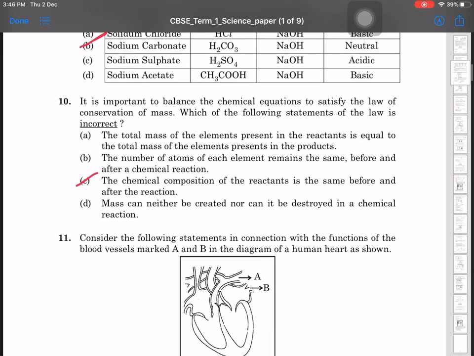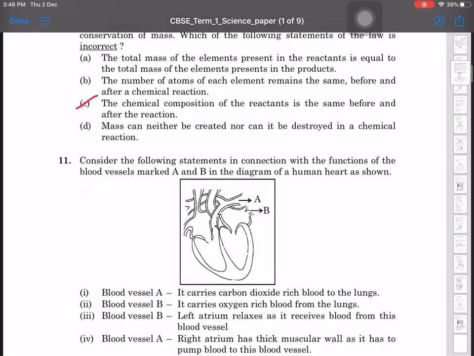Question number 10th, it is important to balance the chemical equation to satisfy the law of conservation of mass. Which of the following statements of the law is incorrect? The chemical composition of the reactant is same before and after the reaction. So it is important to balance the chemical equation to satisfy the law. इसमें C option आ गया आपका.